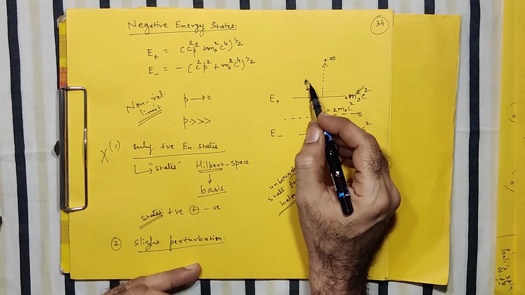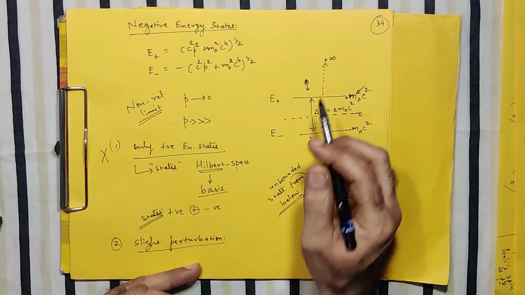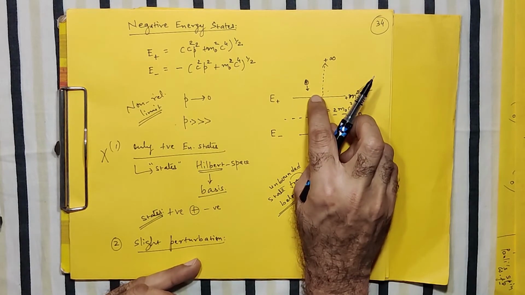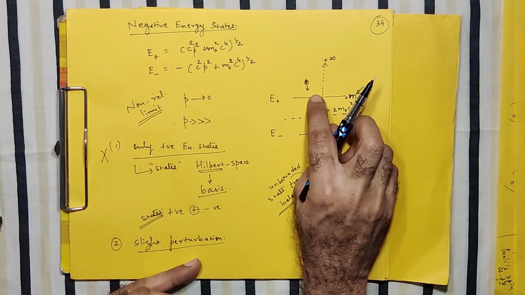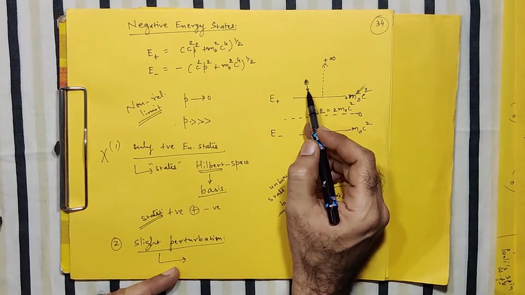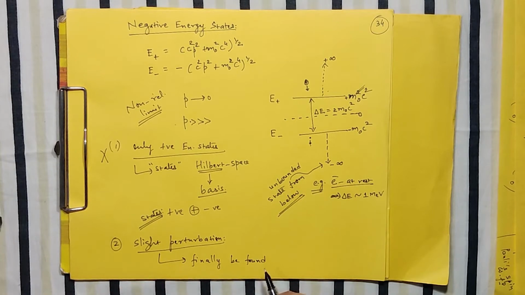It may be in equilibrium for a moment, a transient equilibrium, but the smallest possible perturbation can cause it to go to the lower energy states. So what happens? Even when your system is in the positive energy state, as I have shown here, due to any slight perturbation it is possible that it can finally be found at the lowest negative energy states.